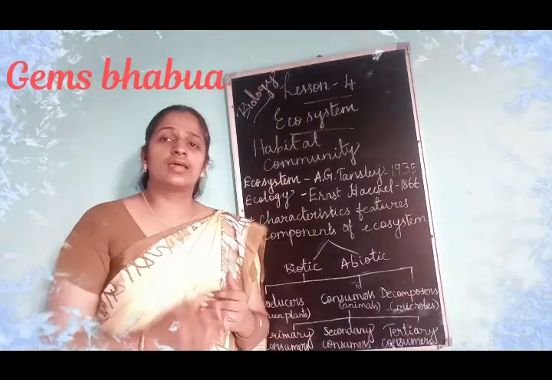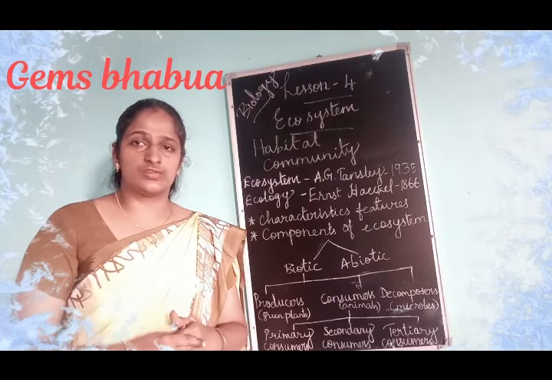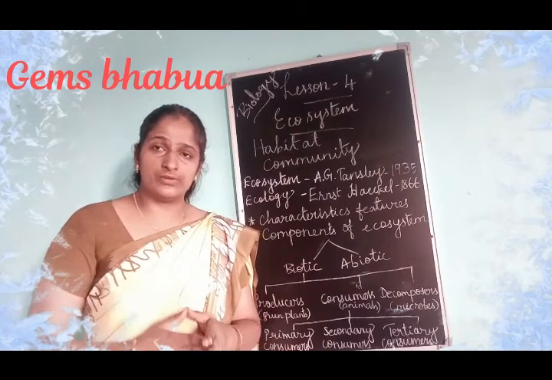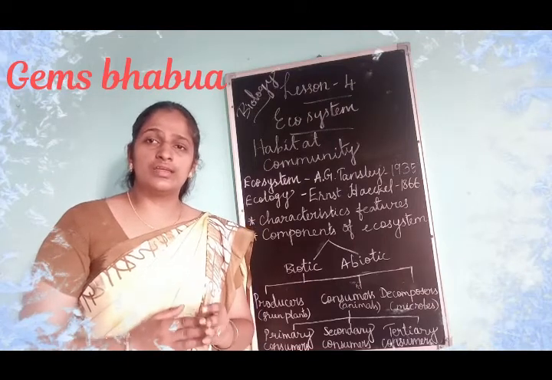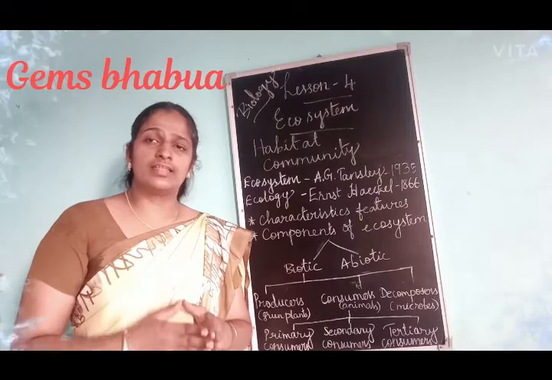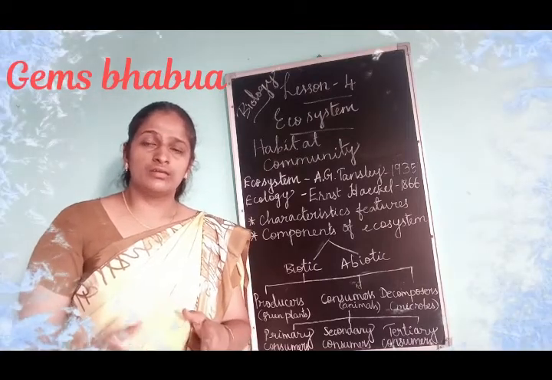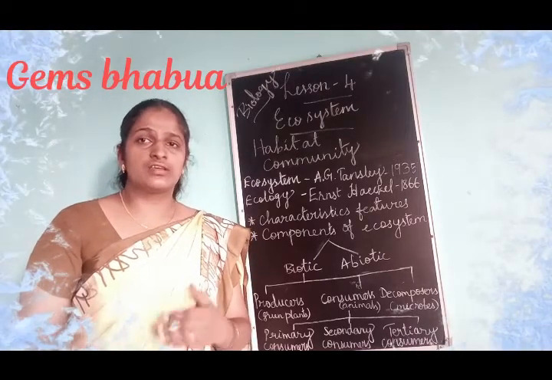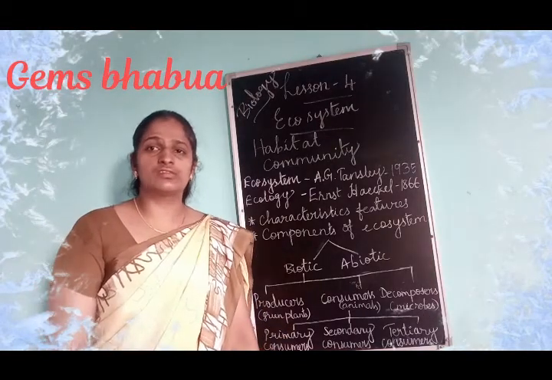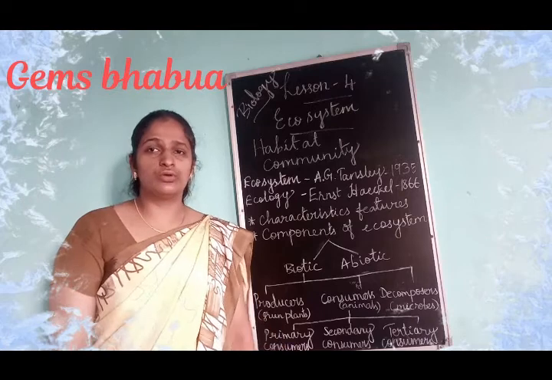Okay, the characteristic features of ecosystem. The ecosystem has three main characteristic features: the interdependence of the biotic and abiotic components, the energy flow, and the exchange of materials from one state to another state. So these are the main features that you will understand when we go into the lesson.